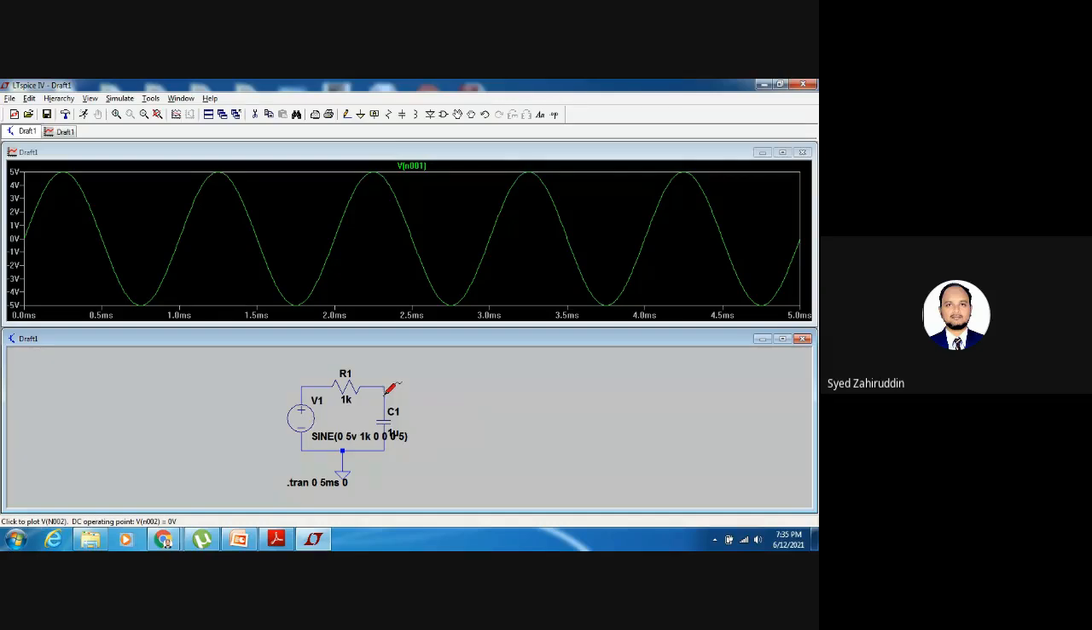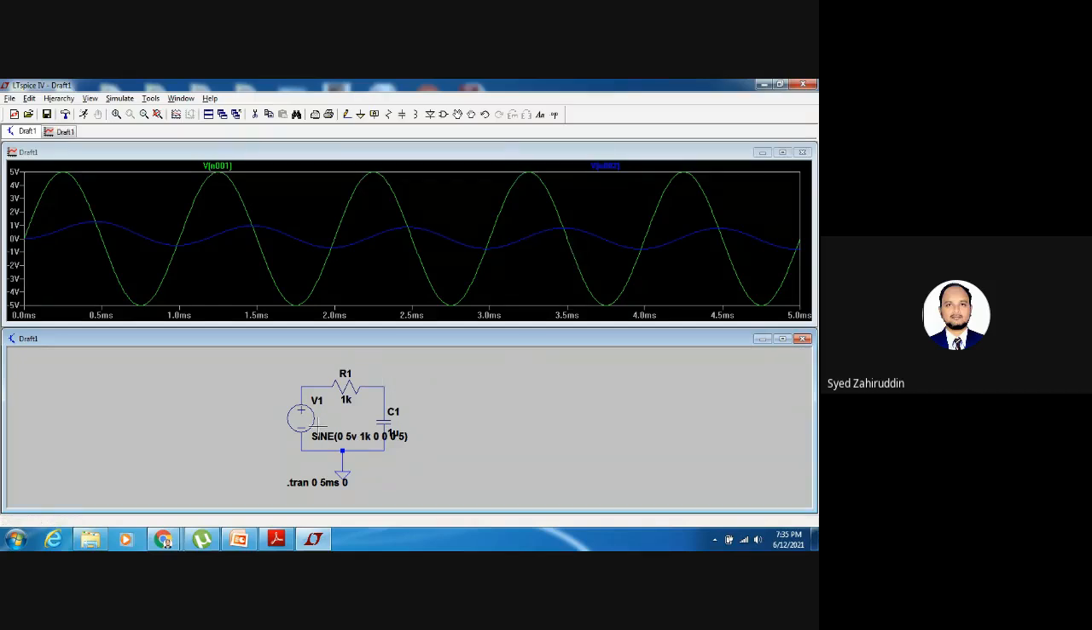Just place the pointer here. Then this is the output signal. The input signal is in the green color, and the output signal is in the blue color. Like this, we have the possibility of observing the transient analysis response.